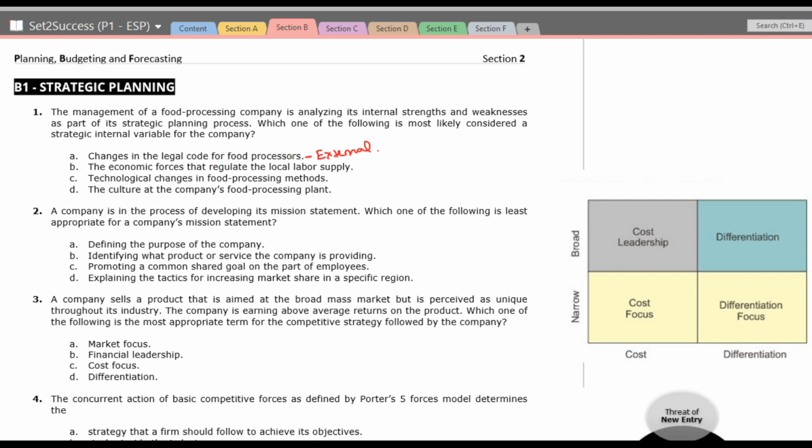Changes in the legal code for food processors are an external factor. Economic forces that regulate the local labor supply, this is external. Technological changes in food processing methods, technological changes, economic forces, legal codes, they are external.